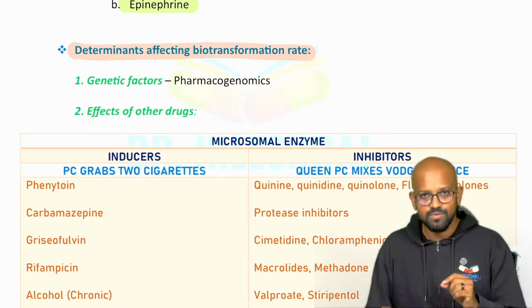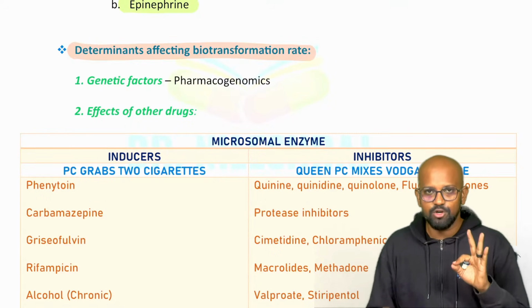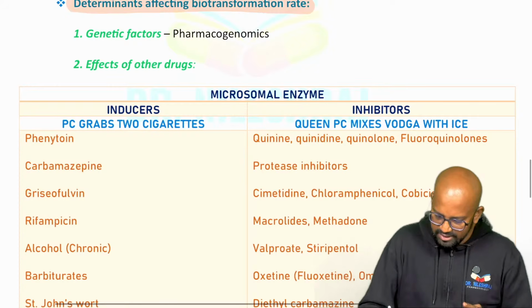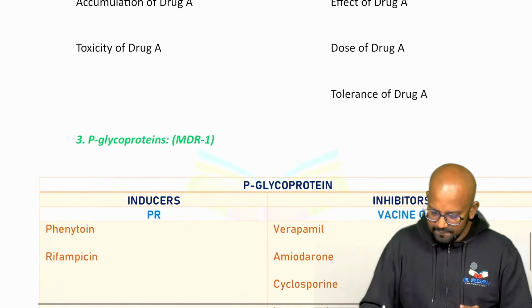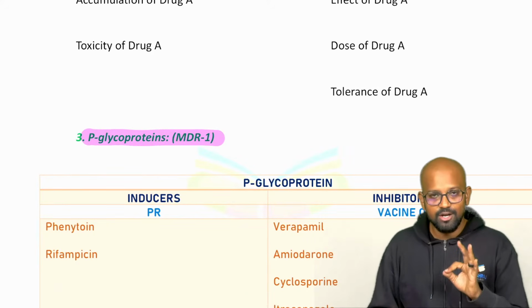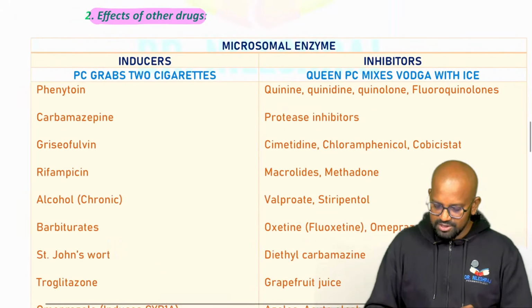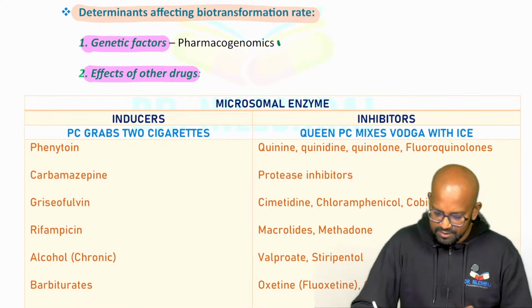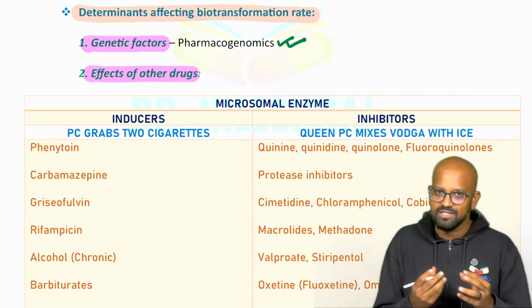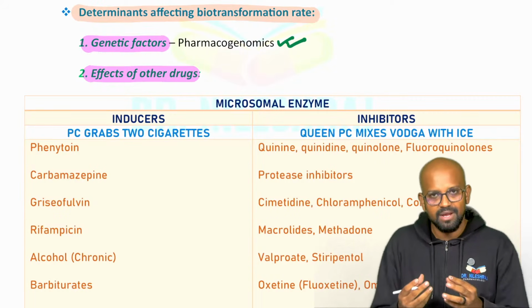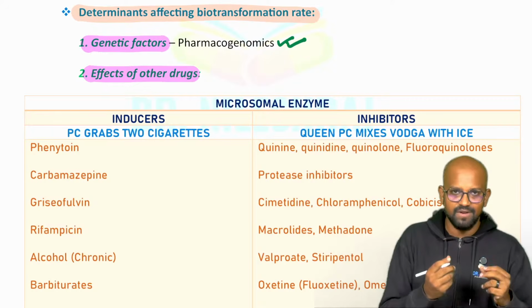Within these determinants which might be affecting the biotransformation, we have to write 3 topics. What are the 3 topics? Genetic factors, effect of other drugs, and P-glycoproteins. Only 3 topics we have to write. We'll first start with genetic factors, which means pharmacogenomics, which we have discussed already, like slow acetylators and fast acetylators. Some patients will have slow activity, some patients will have fast activity.